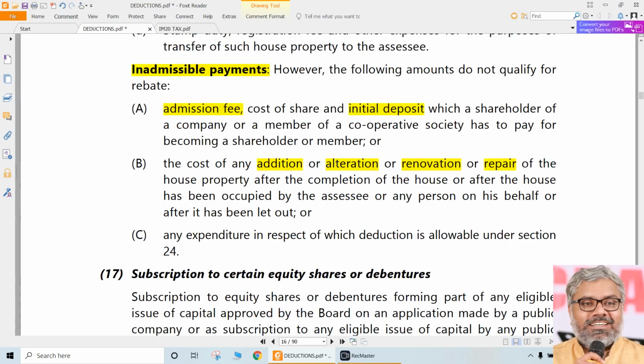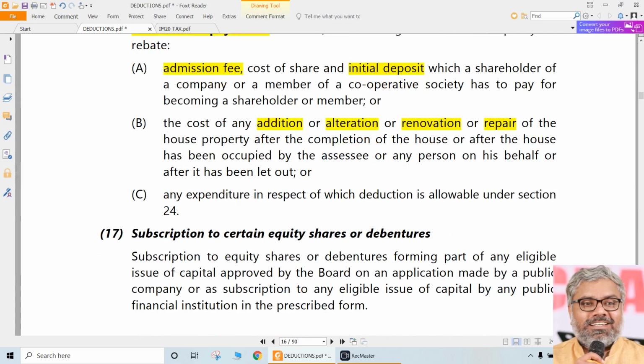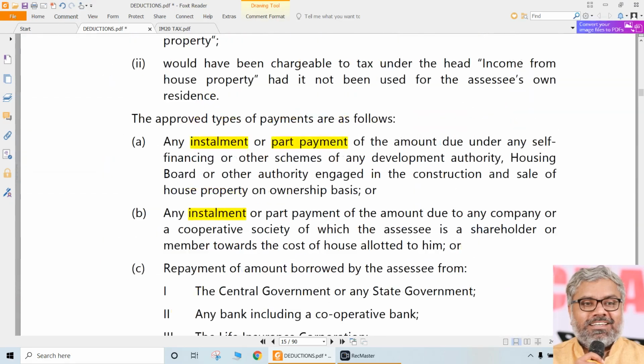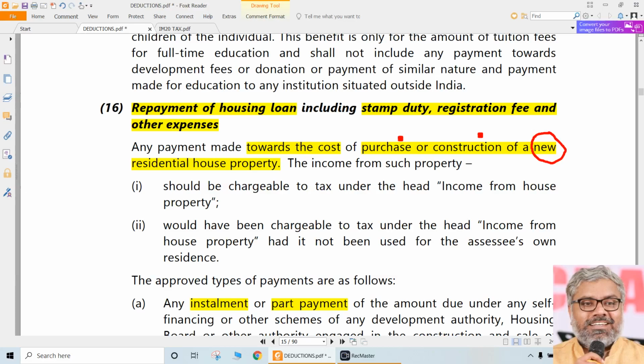That is another point to be noted. And of course, any expenditure for which deduction was already claimed under section 24 is not eligible. Because these two are not related, we don't need to worry about that. Why? Here we are talking about payment towards the cost, not payment towards interest. Section 24 talks about payment towards interest. So these two are not related at all. So we don't need to worry about that.